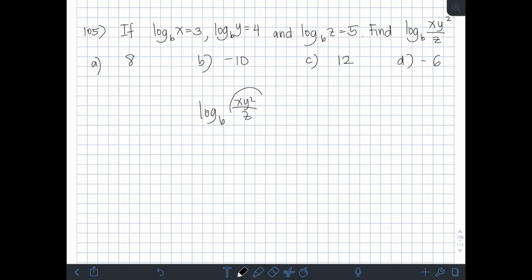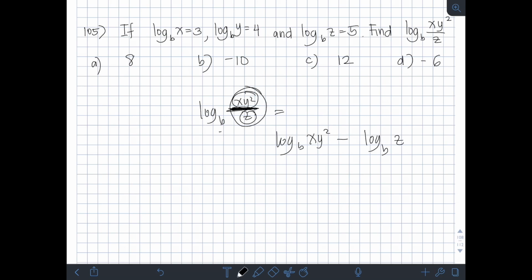So, mapapansin nyo dito sa ating power, meron tayong division, right? So, apply natin yung property ng logarithm na kapag meron tayong division, pwede natin niyang i-transform into the difference of two logarithm. Yung logarithm ng numerator with the same base b minus yung logarithm ng denominator with the same base b. So, equal siya sa logarithm of xy squared with the same base b minus logarithm of z with the same base b. Okay?